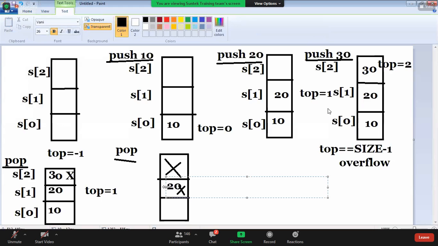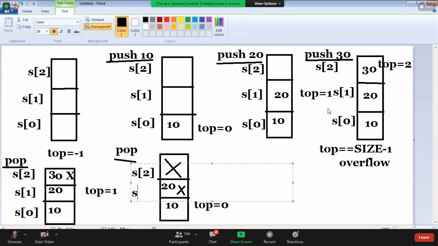Now what is top value? Top value decrement by 1. What is top here? Top is 1. Top value decrement by 1. What is top? Top is 0. Now what is the top value? S of this. Now see this value, guys. S of 2, S of 1, S of 0.